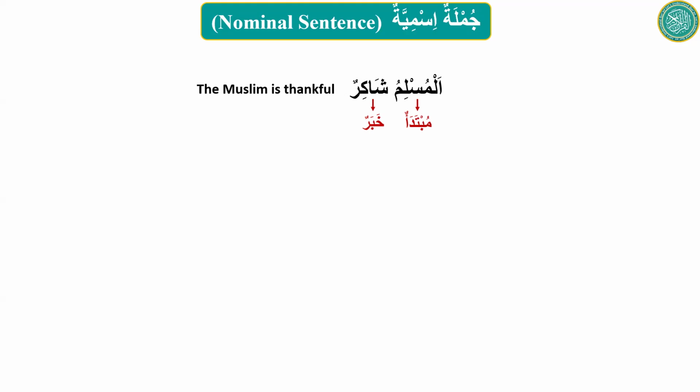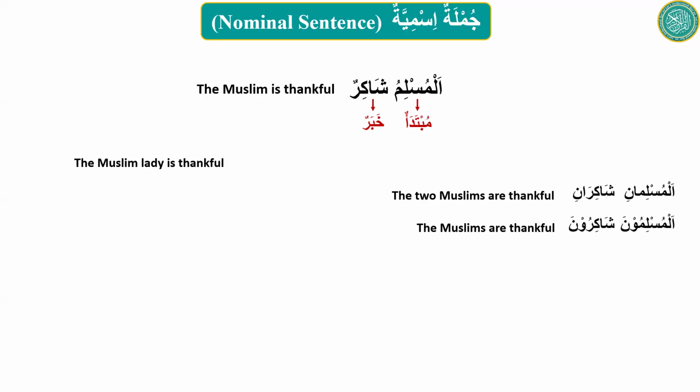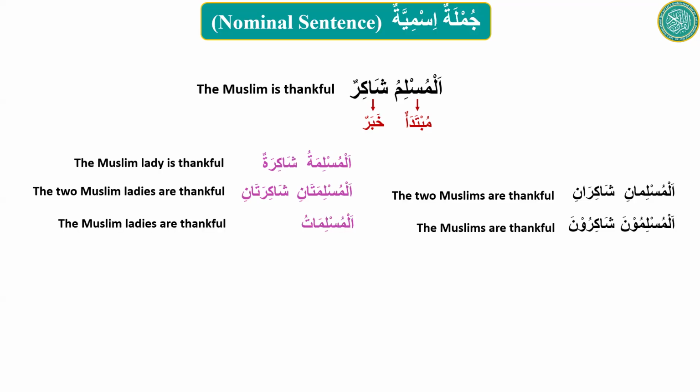Based on that, we derived some rules. In a Jumla Ismiya, a Mubtada is the first marfu ism, and Khabar is the next marfu ism. Mubtada is generally or normally a proper noun, and khabar is a common noun. And then we learned that mubtada and khabar match in terms of gender and number.